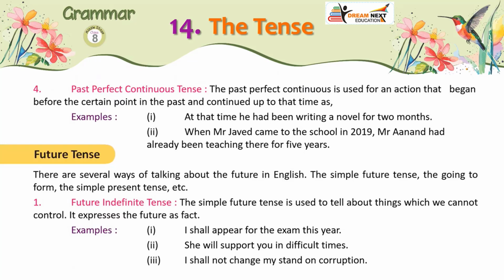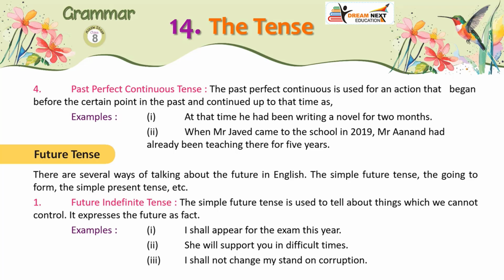4. Past perfect continuous tense. The past perfect continuous is used for an action that began before a certain point in the past and continued up to that time, as examples: 1. At that time he had been writing a novel for 2 months. 2. When Mr. Javed came to the school in 2019, Mr. Anand had already been teaching there for 5 years.